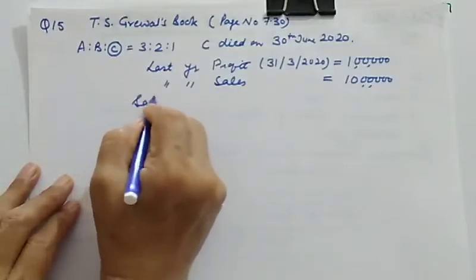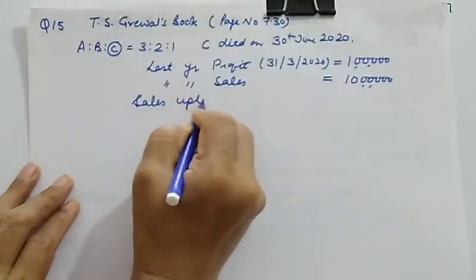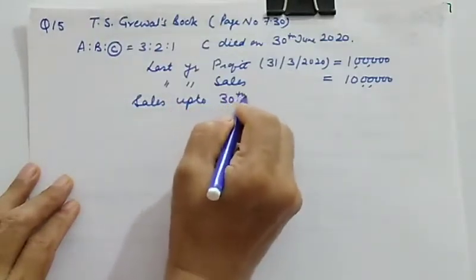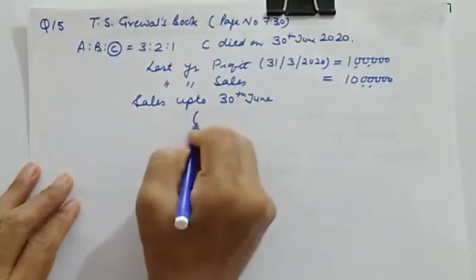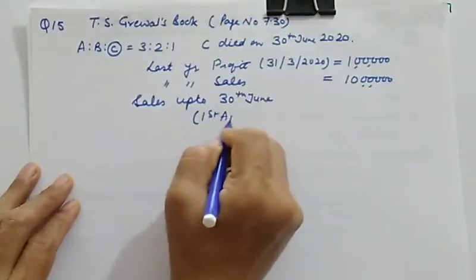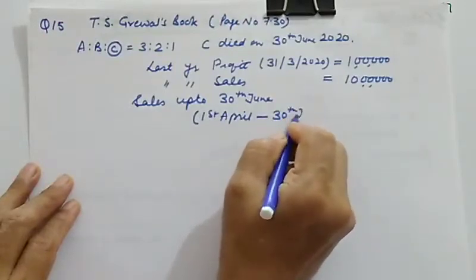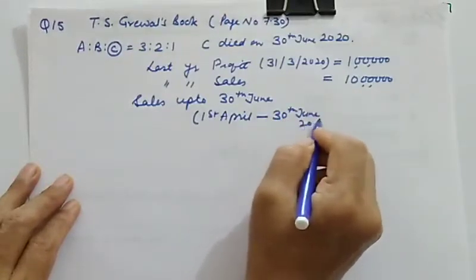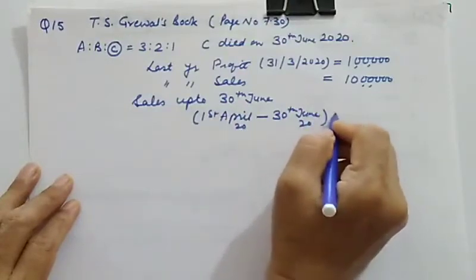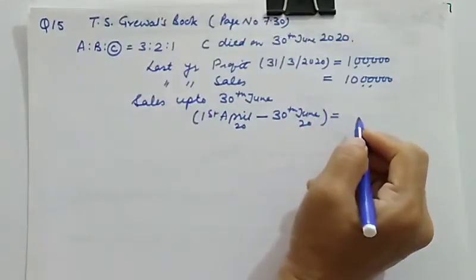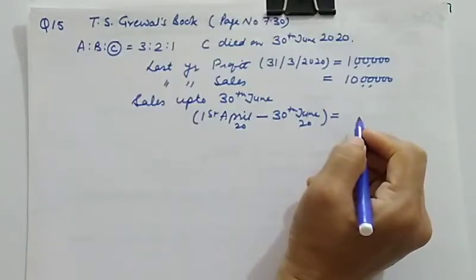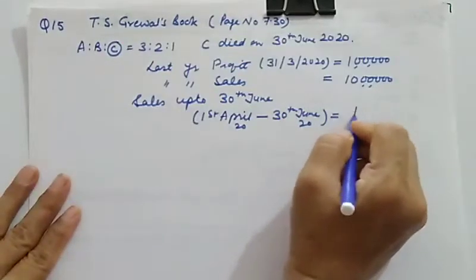The sales up to 30th June. Up to 30th June means from 1st April, from the starting of this accounting year, till 30th June 2020. This is given to us as rupees 1,50,000.